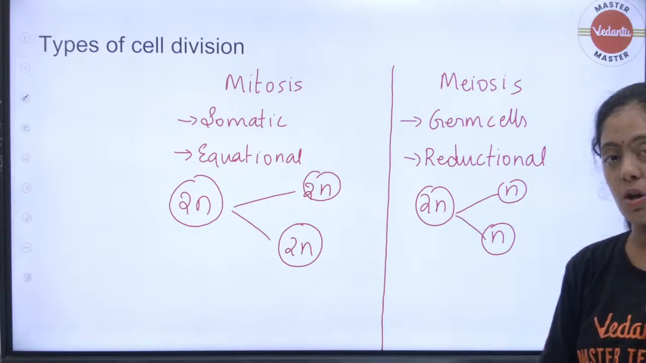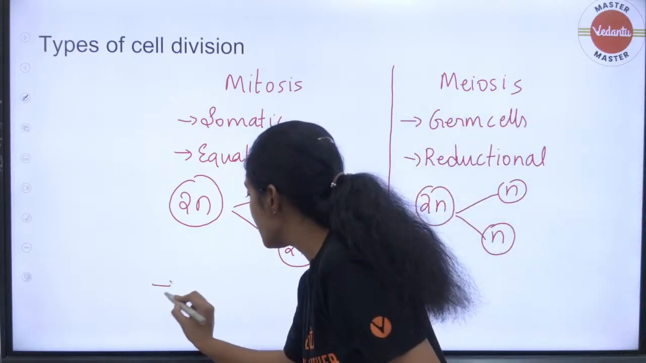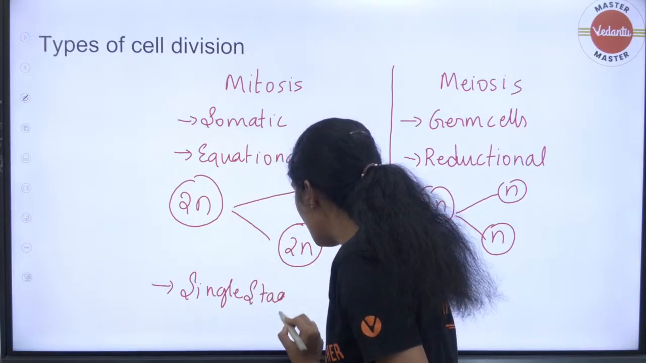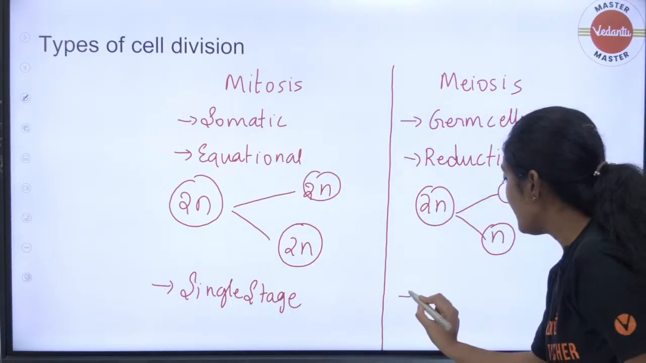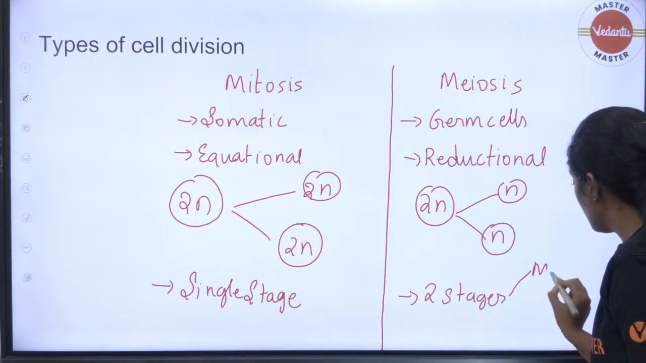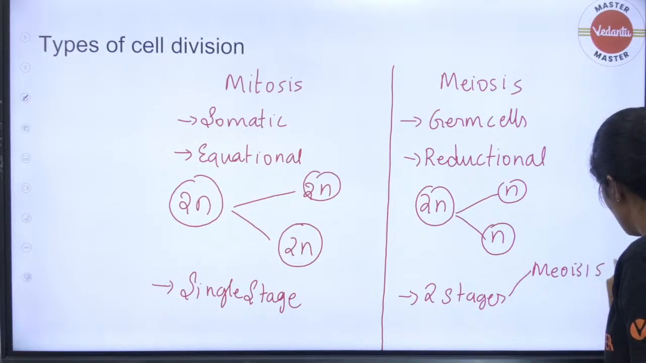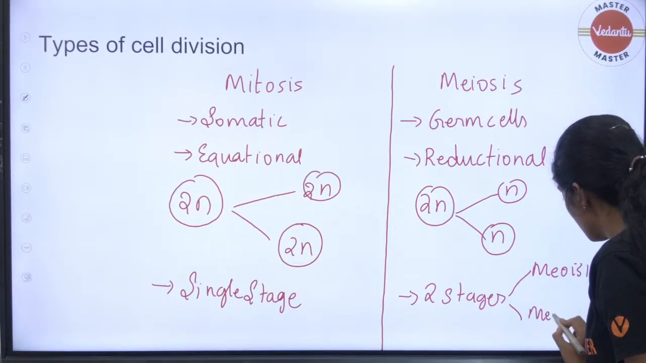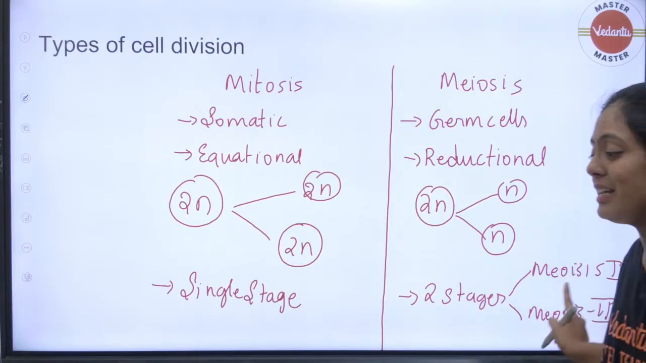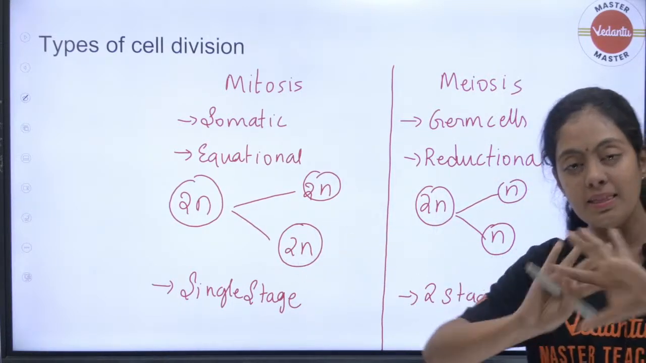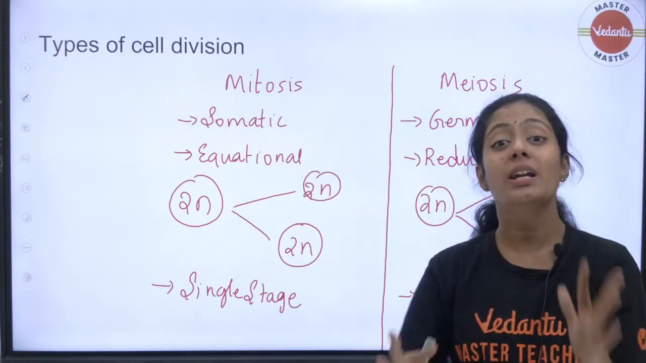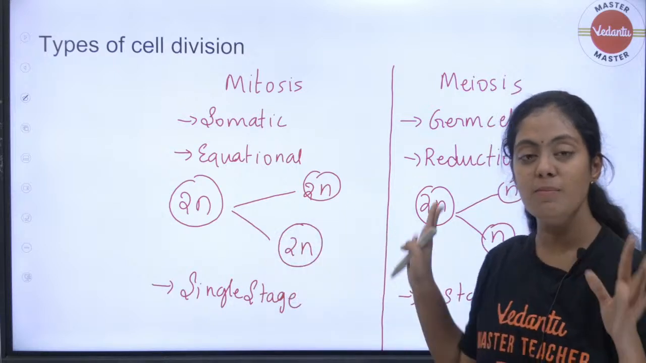Understand this very clearly. In mitosis there is only one stage, a single stage. Whereas in my meiosis there are two stages. What are the two stages, students? One is meiosis 1, the other is meiosis 2. Okay, these are the two stages seen here, and here it is a single stage. The other differences, after I explain the entire process, you will tell me what the other differences between mitosis and meiosis are.